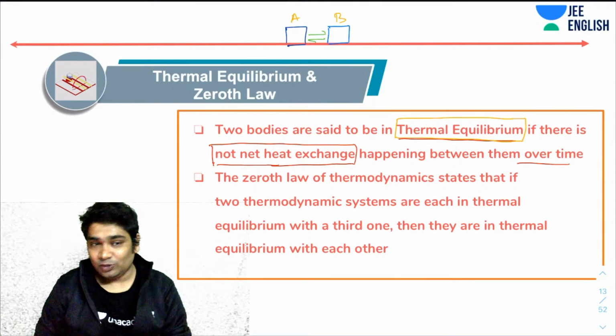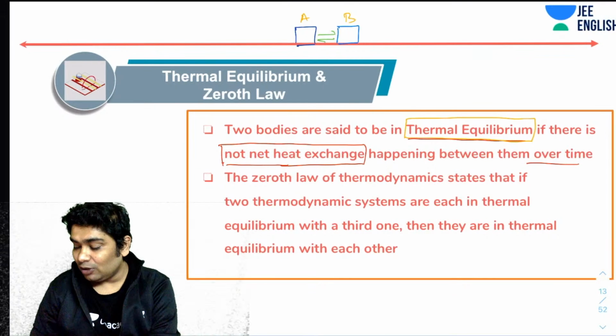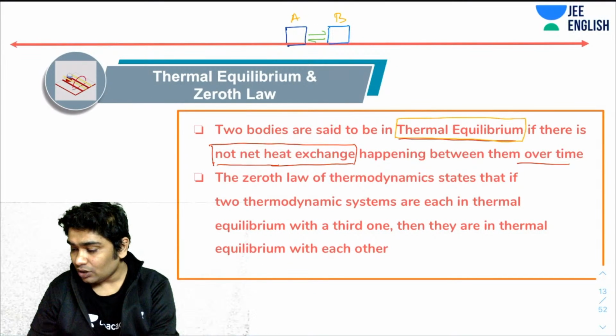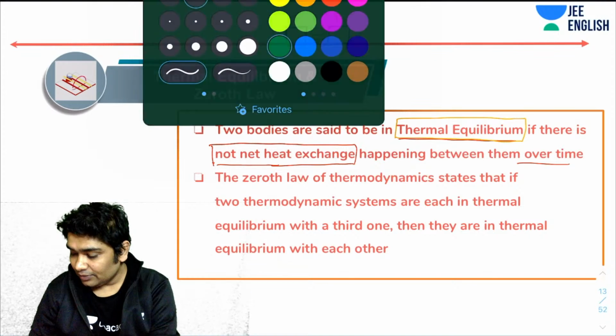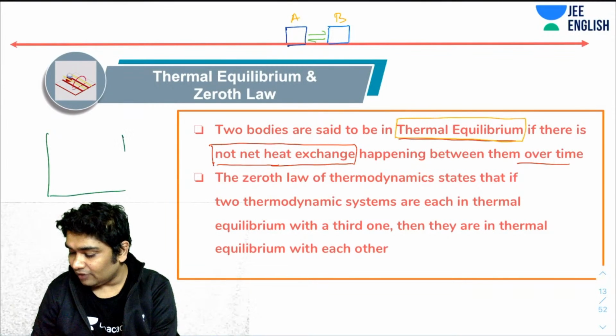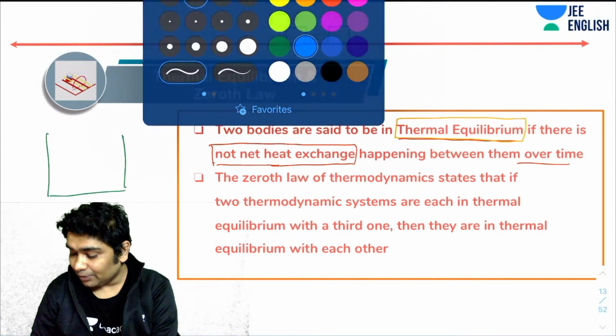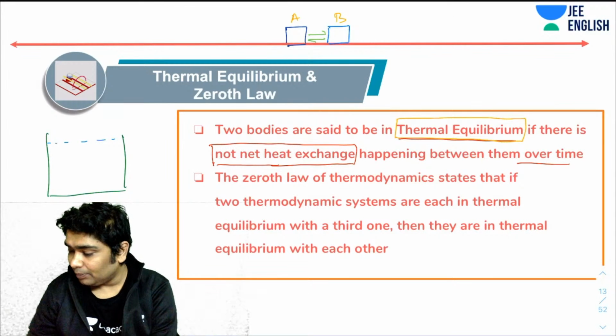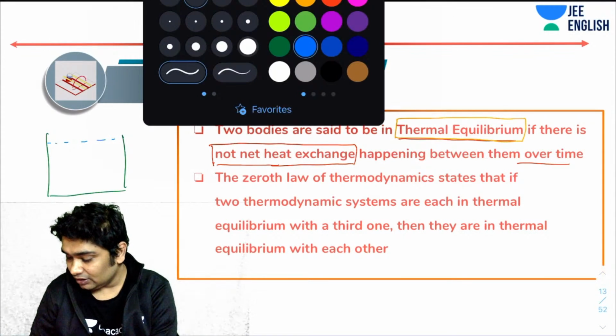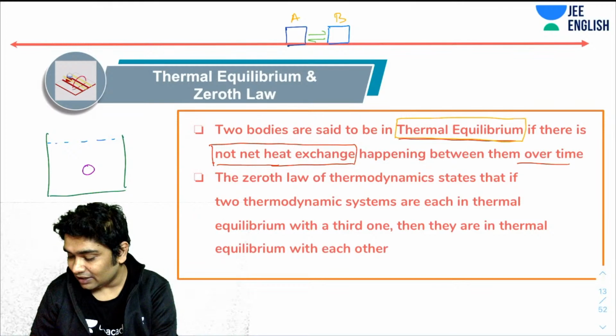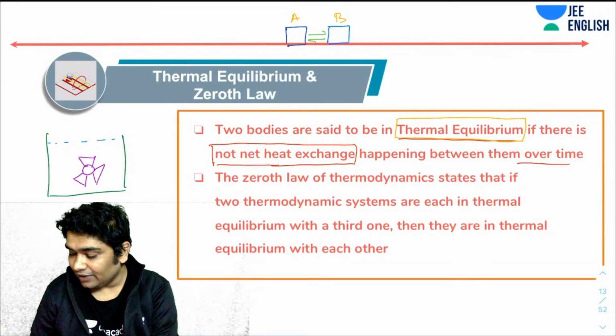I don't know if you've heard about Joule's experiment. What he did was he kept a fluid and he kept a blade here. So Joule had this kind of arrangement.